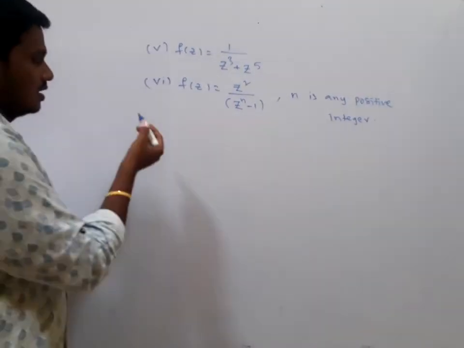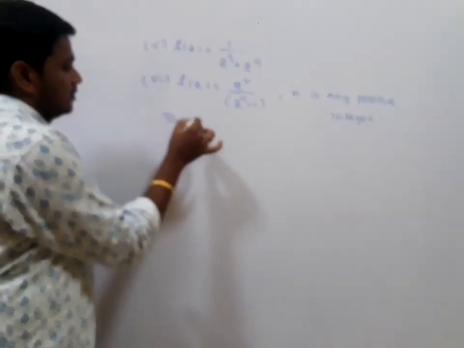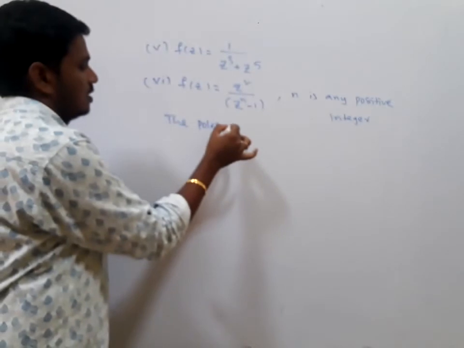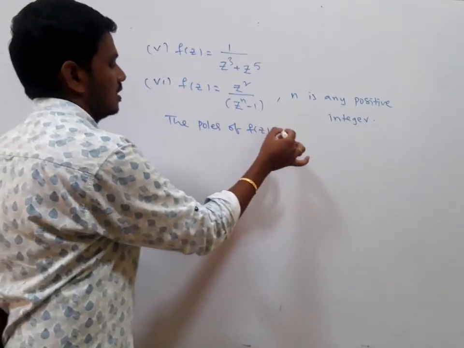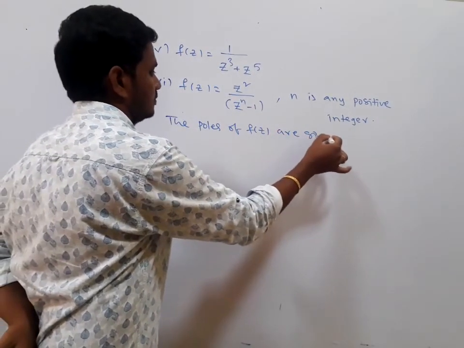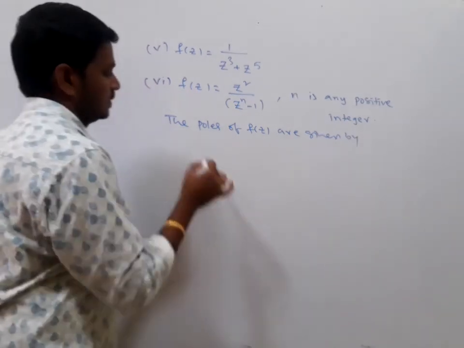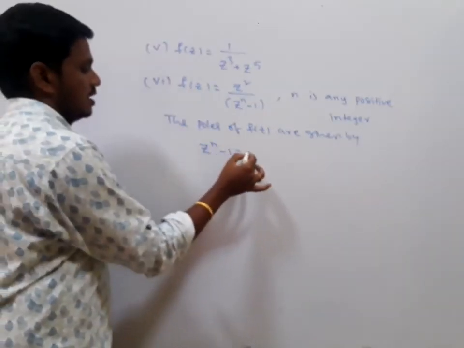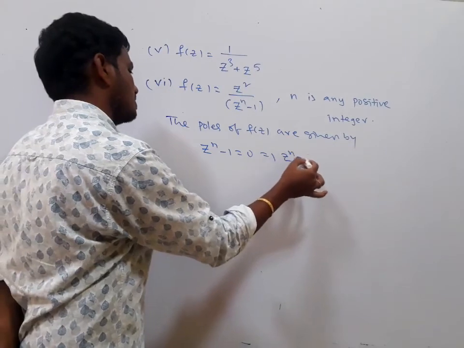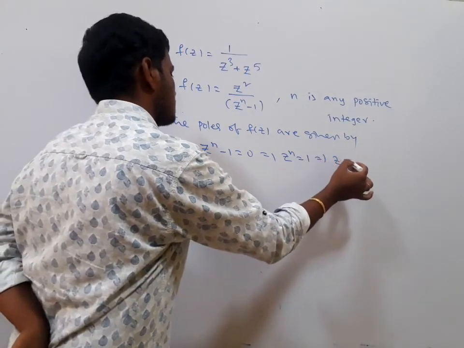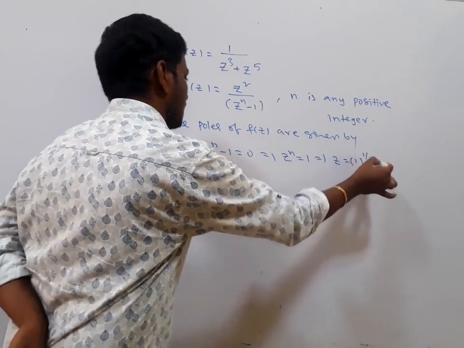Here, the poles of f of z are given by z to the power of n minus 1 equal to 0, so z to the power of n is equal to 1, z is equal to 1 to the power of 1 by n.